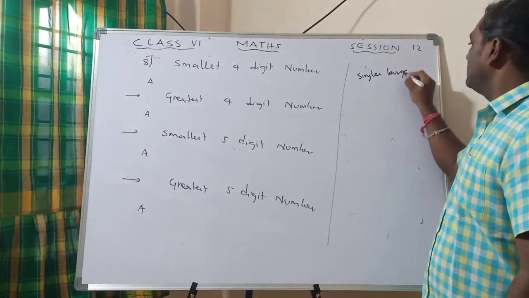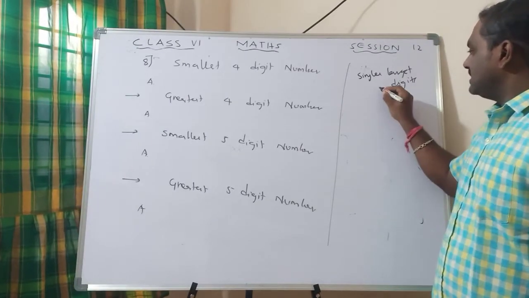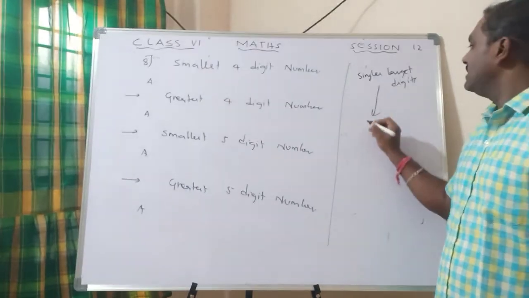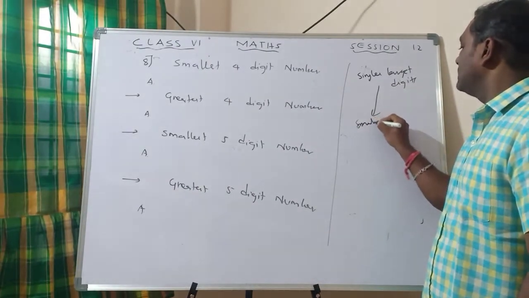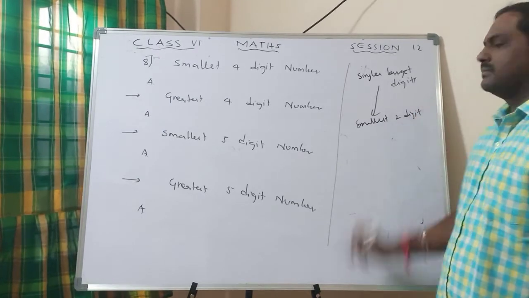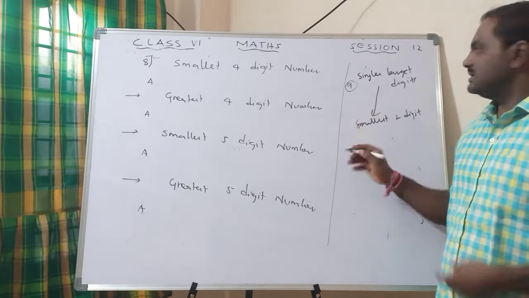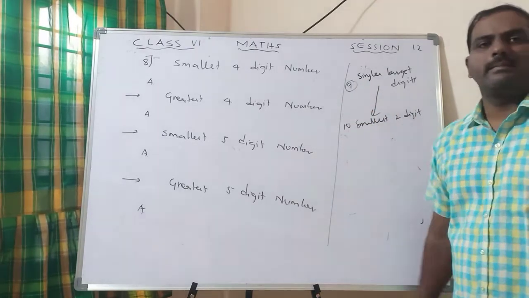So from this we can conclude that after the single largest digit comes the smallest 2-digit number. Example, what is the single largest digit? 9. What is its next number? 10.